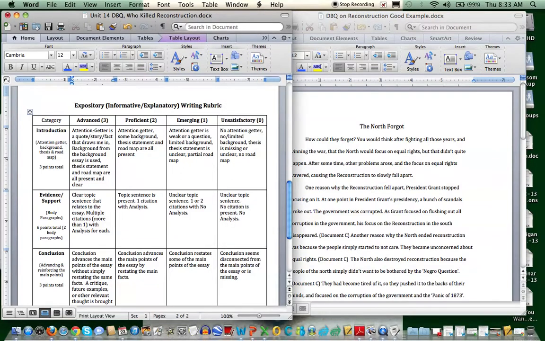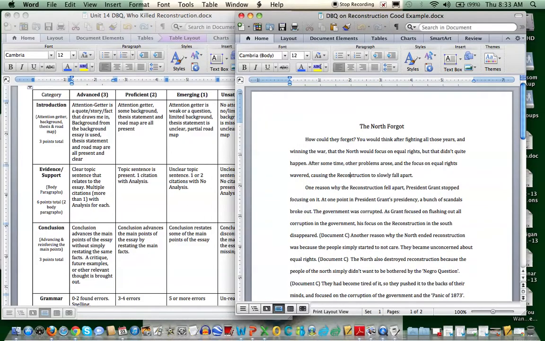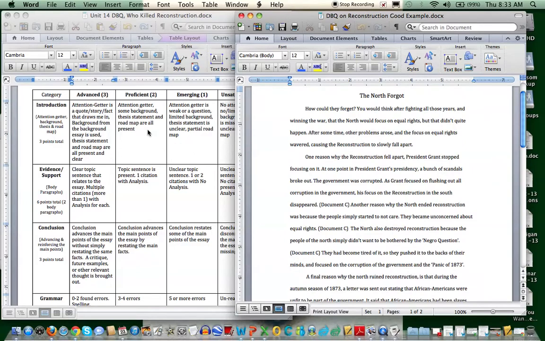Could it have been a little better? Yeah. The thesis could have been slightly more clear, and the roadmap could have been present. But overall, based on a lot of the DBQs that I've seen, this really wasn't too bad. I could have given a 2.5, but I did decide to give this person a 3. I liked the fact they gave some background. I thought their attention getter was pretty good, so I gave them a 3 for their intro.